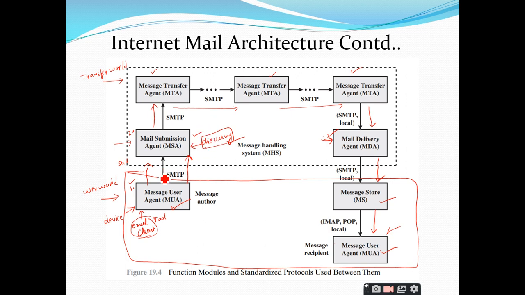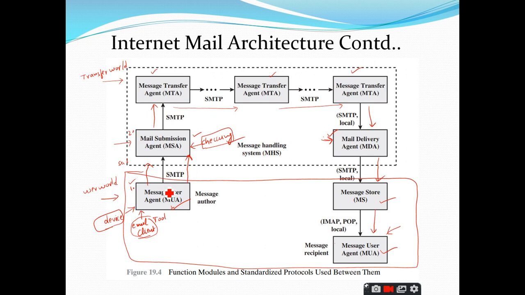Right? So as I told, the message user agent and MSA can be combined into a single unit. No problem when you combine them into a single unit, so that both of them reside in the hosting device only. But sometimes you may have this type of architecture also, where the MUA is only kept at the device and the MSA is kept at the MHS side.